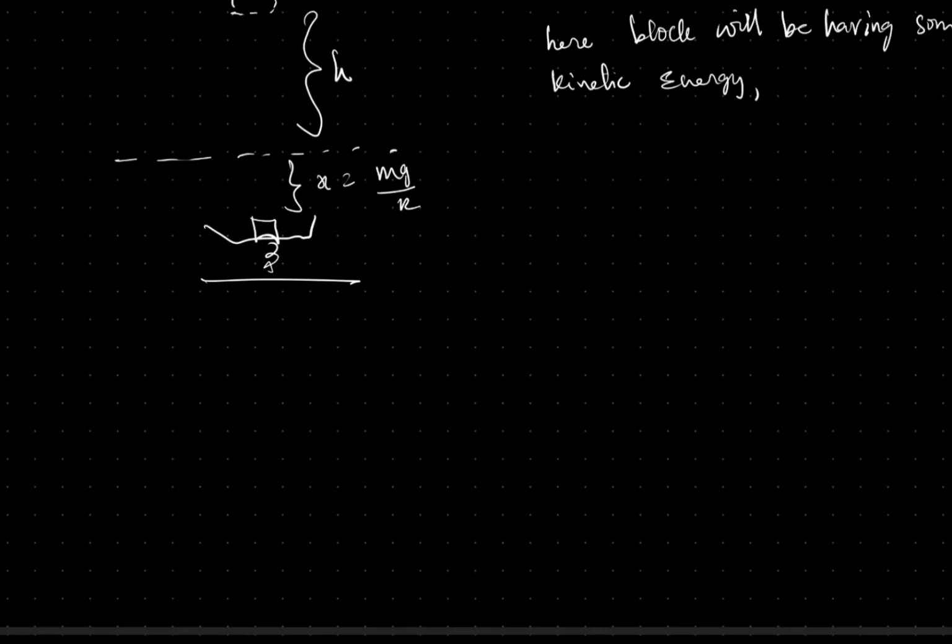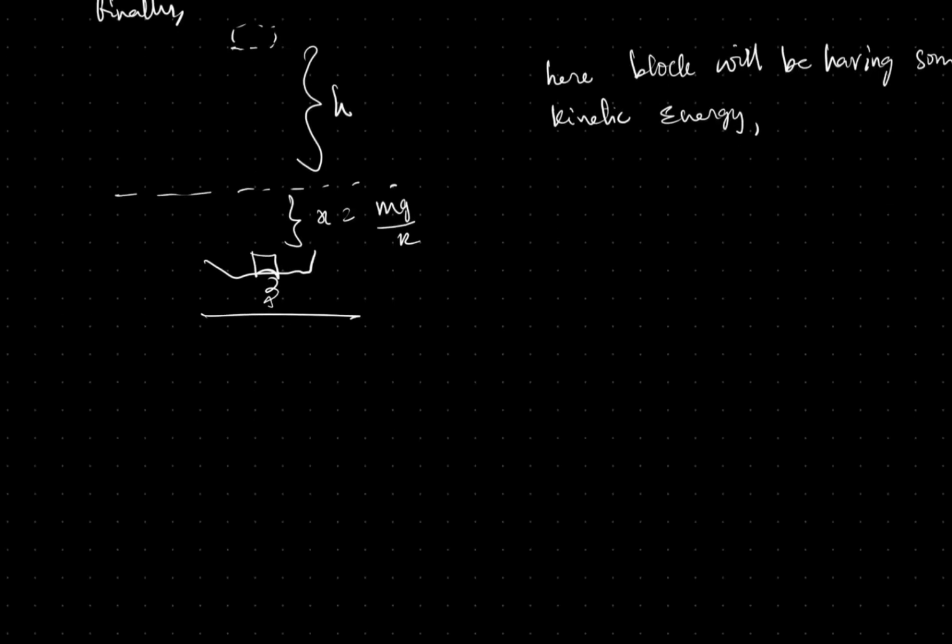You might have a misconception of having potential energy in the spring, but in mean position there will be no potential energy, there will be only kinetic energy, and that is equal to the energy of the oscillation.